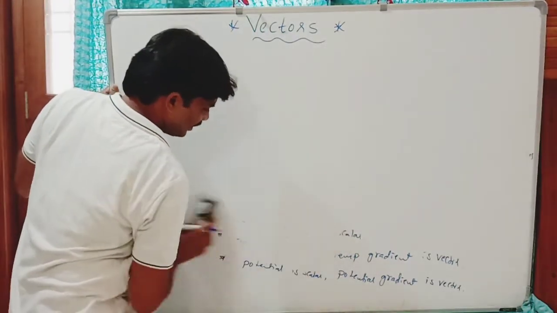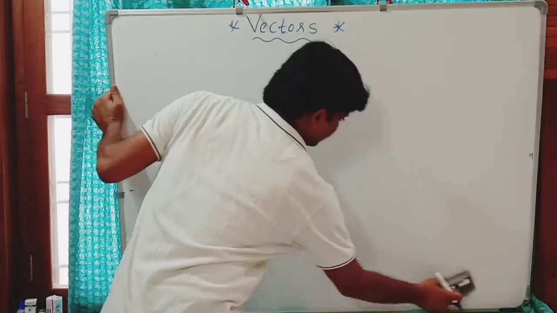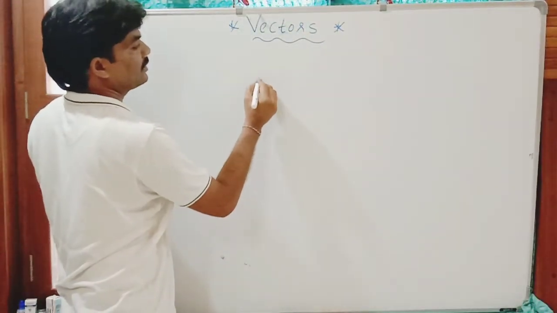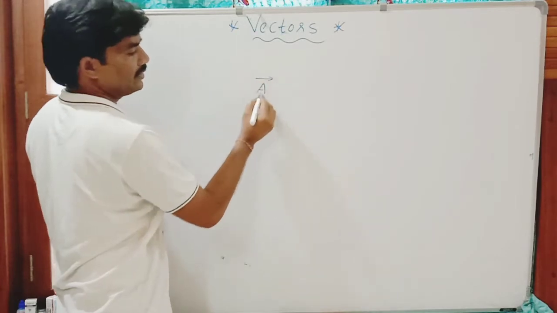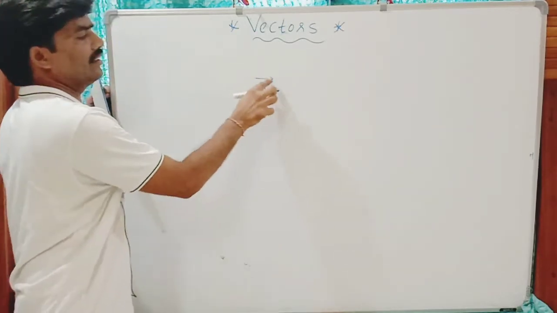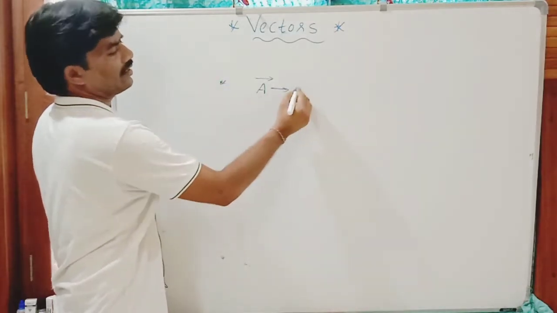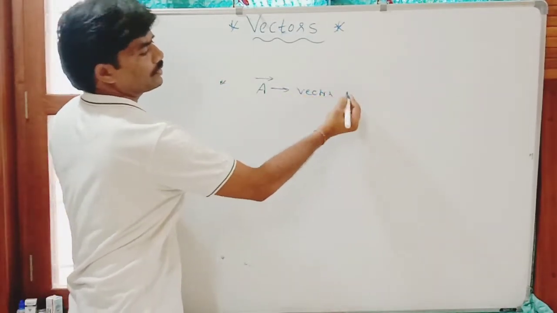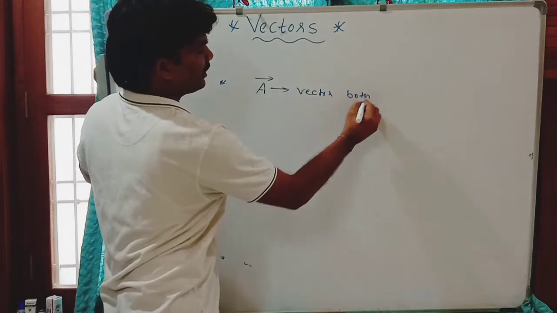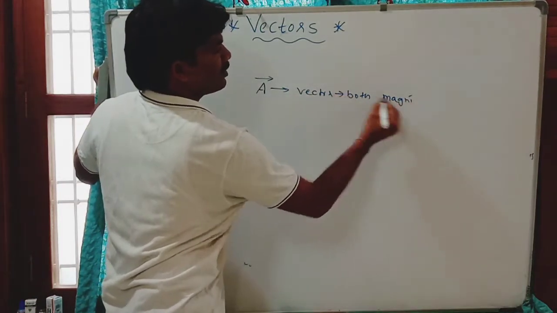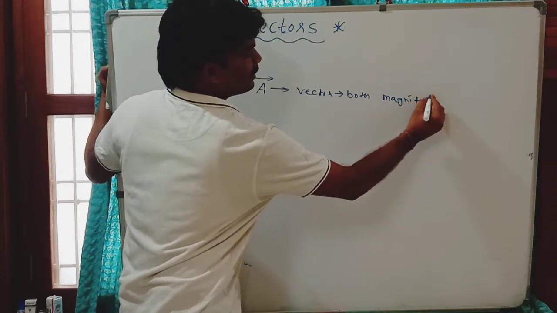Generally, a vector is denoted by an alphabet with an over bar. This is the directed line segment. This is the representation of a vector. It shows what? Both magnitude and direction.